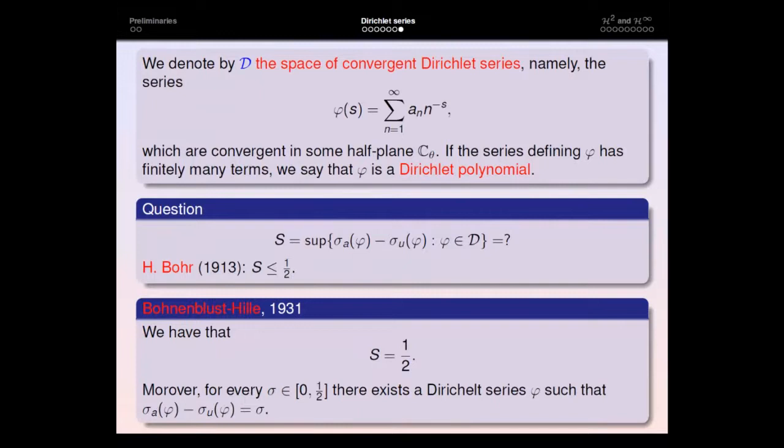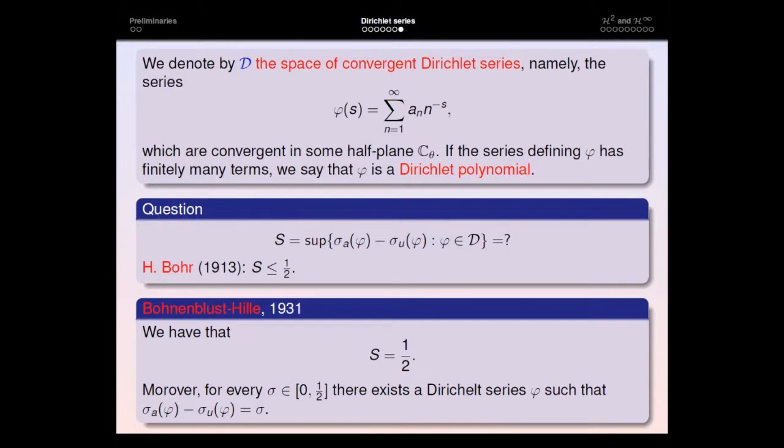This is another result regarding Dirichlet series, which is quite deep, and it is another interesting question regarding how separated the absolute convergence abscissa and the uniform convergence abscissa can be.